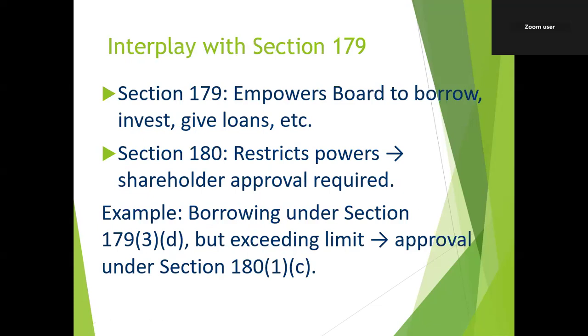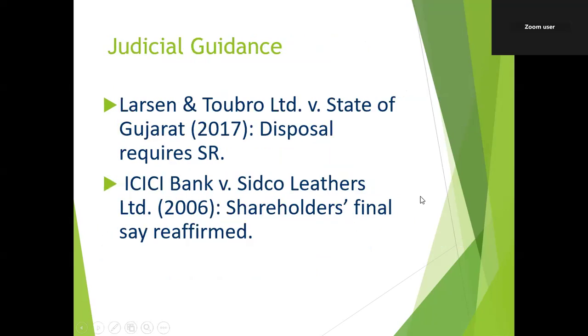Now, if we discuss the interplay between Section 179 and 180, 179 empowers the board to borrow, invest, give loans, whereas Section 180 restricts exercise of some of these powers, requiring shareholder approval. Example: the board can borrow under Section 179 3D, but if borrowings cross the specified limit, approval under Section 180, subsection 1C becomes mandatory. We will also see certain case laws.